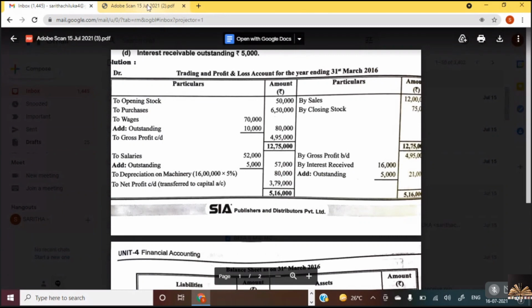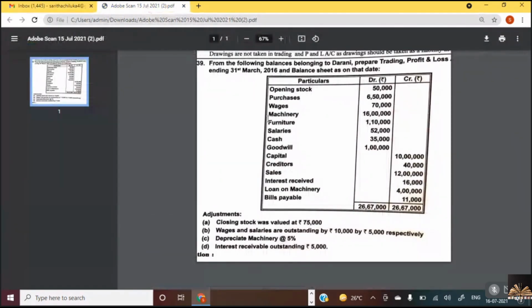And there are no other items. The remaining machinery will come in the balance sheet, furniture in the balance sheet, salary in the profit and loss account, cash in the balance sheet, goodwill balance sheet, capital balance sheet, creditors balance sheet, sales we have taken, interest received profit and loss account, loan balance sheet, bills payable balance sheet. So we don't have any other items in the trading account. So let's close the trading account.